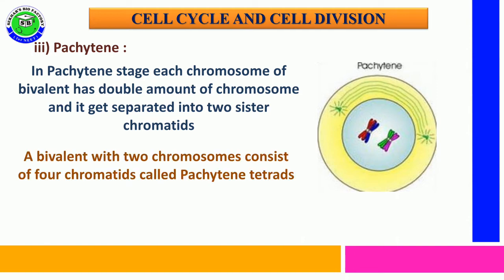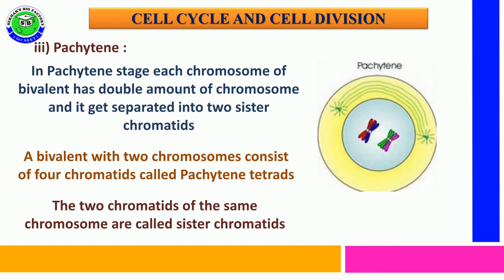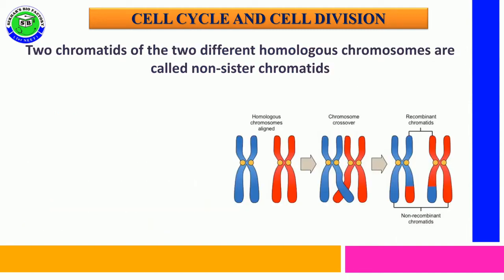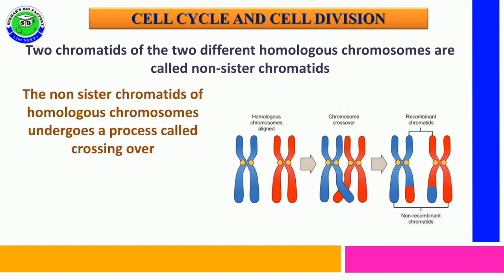During this time, a bivalent with two chromosomes consists of a total of four chromatids, called a tetrad. The two chromatids of one chromosome are referred to as sister chromatids, and two chromatids of two different homologous chromosomes are referred to as non-sister chromatids.